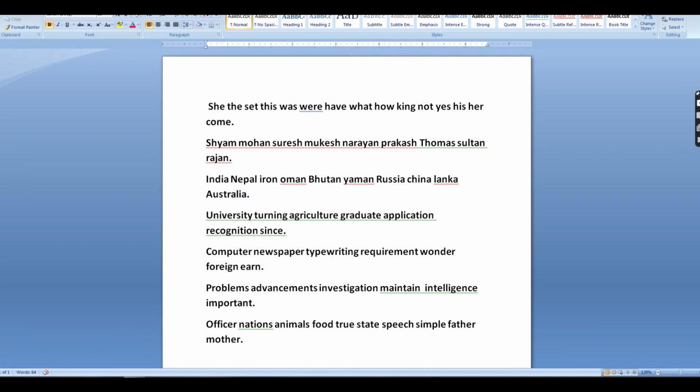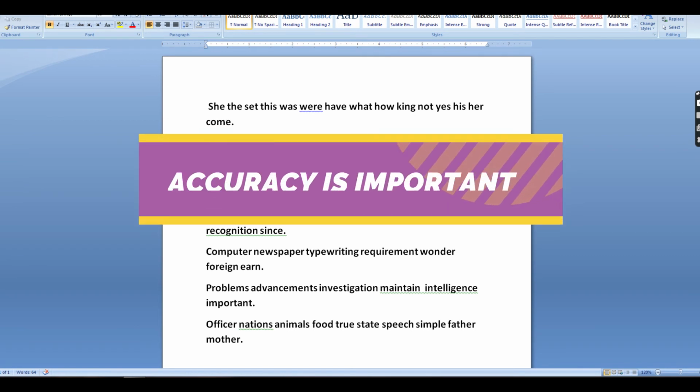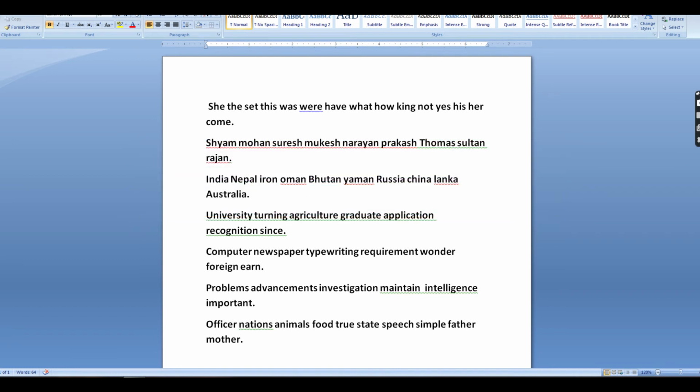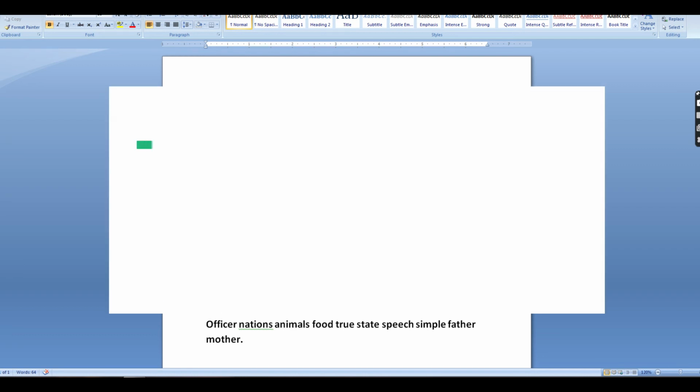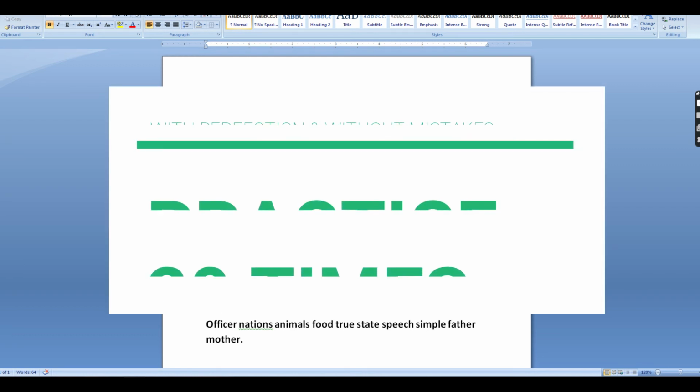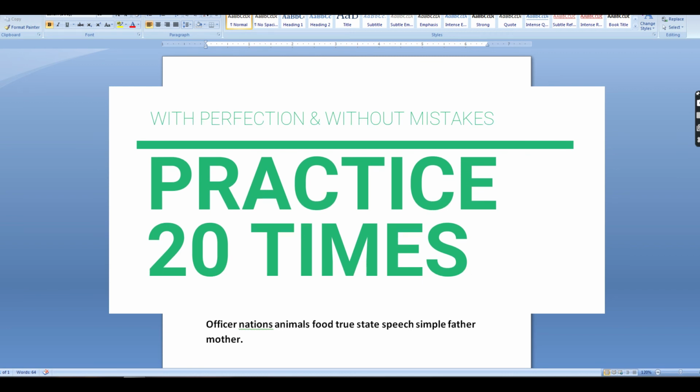So remember, accuracy is important. Focus on accuracy first and then speed comes next. You have to practice this paragraph at least 20 times without any mistakes. Practice until you get perfection in typing this paragraph.